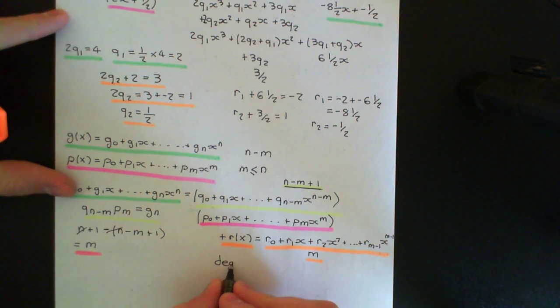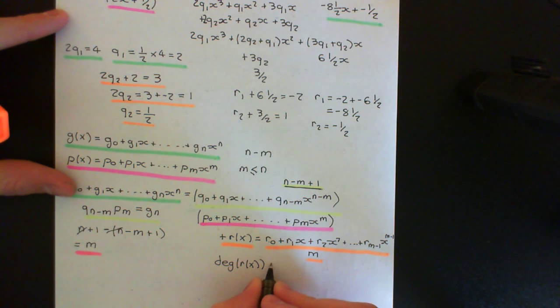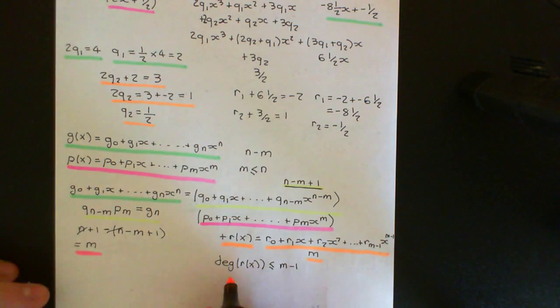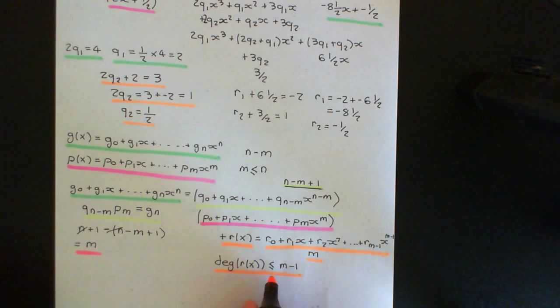Okay, so the degree of r of x at the very maximum is going to have to be m minus 1, so it will be less than or equal to m minus 1. Okay, so i.e. it's always going to be strictly less than the degree of the polynomial p of x.